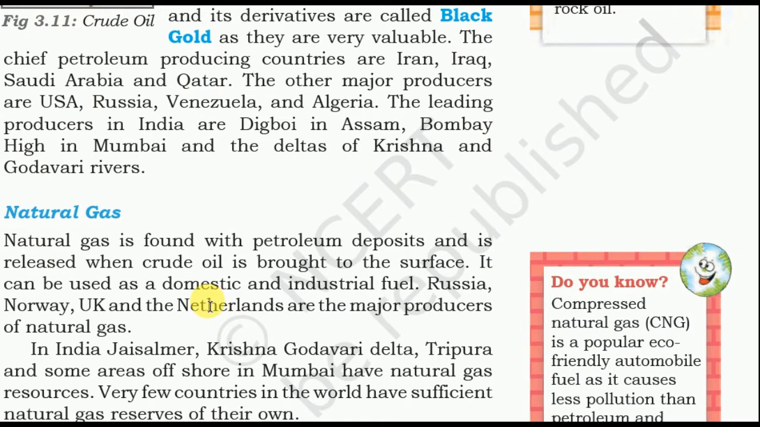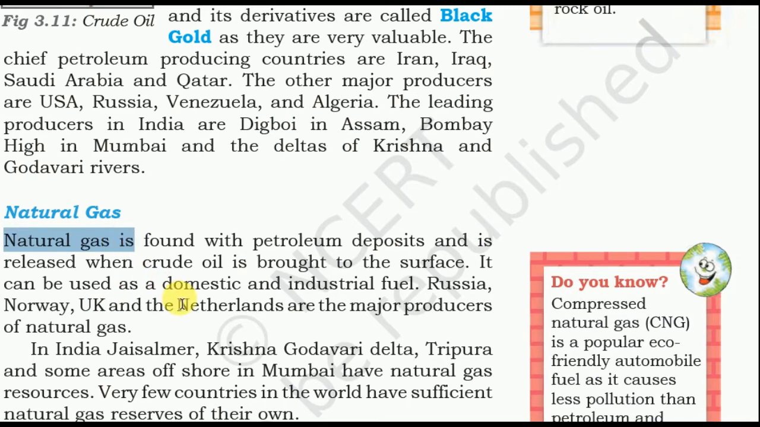The chief petroleum producing countries are Iran, Iraq, Saudi Arabia, and Qatar. The other major producers are USA, Russia, Venezuela, and Algeria. The leading producers in India are Digboi in Assam, Bombay High in Mumbai, and the deltas of the Krishna and Godavari rivers.